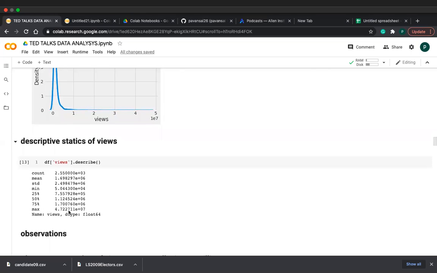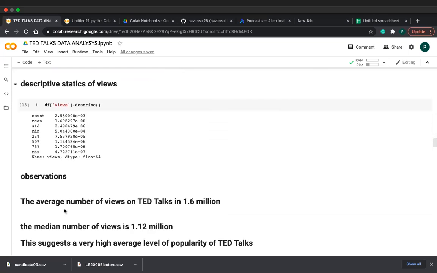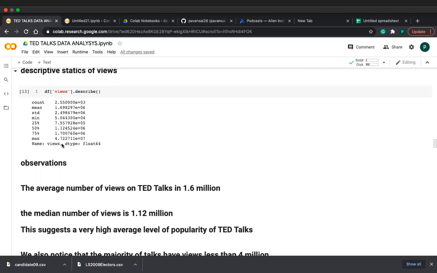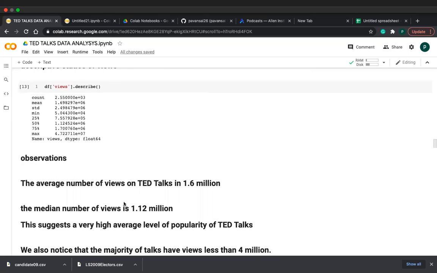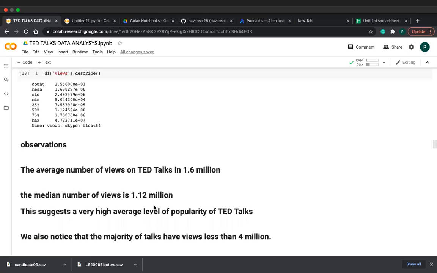See friends, what do I observe from these descriptive statistics? The average number of views on TED Talks is 1.69 million, friends, 1.7 million, as I already said. And the median number of views is 1.12 million. See friends, what is median? Median means 50%. So average is 1.7 million and median, the 50%, is also about 1.2 million, friends.